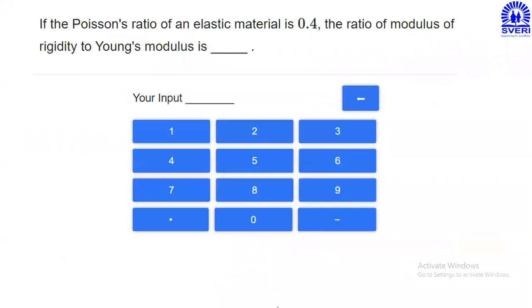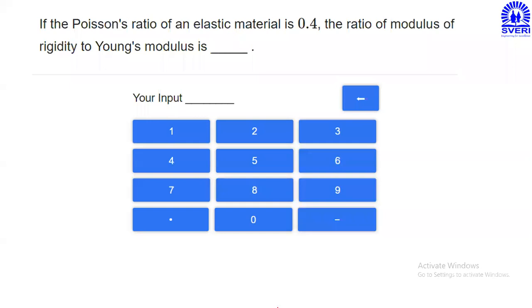Okay. Now, here, one more problem. Just read the statement carefully. If Poisson's ratio of an elastic material is 0.4, the ratio of modulus of rigidity to Young's modulus is? The ratio of modulus of rigidity to Young's modulus, that means G upon E.